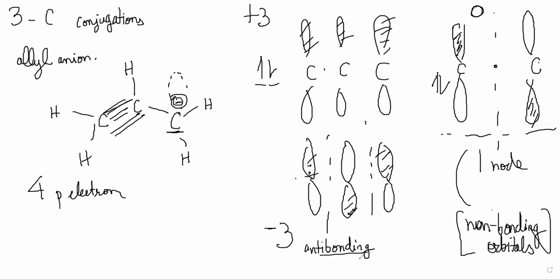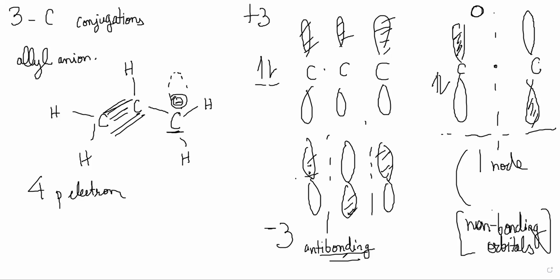Look at the energy diagram that he has drawn here. He has written 3 cross 2p, so three 2p orbitals are combining, and notice that the bonding interaction is lower in energy, and the non-bonding has been drawn at the same energy.